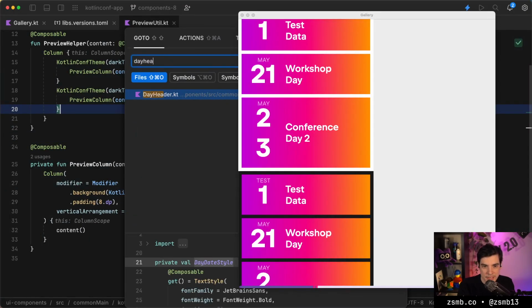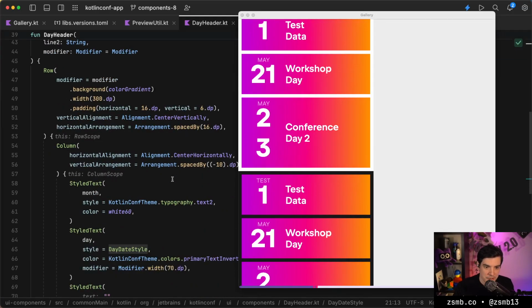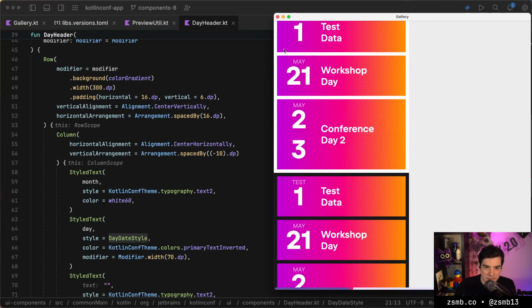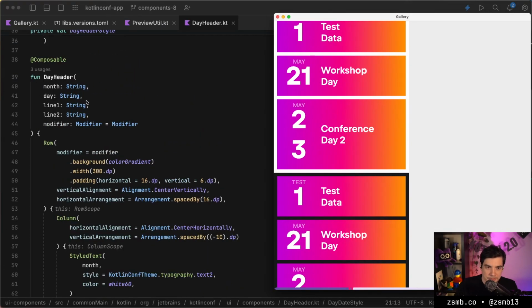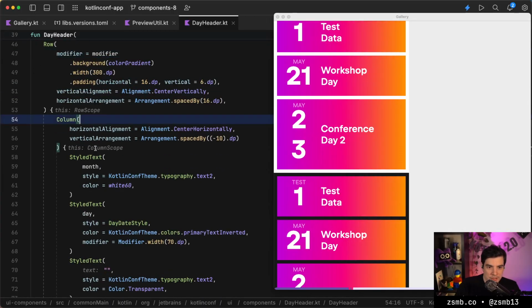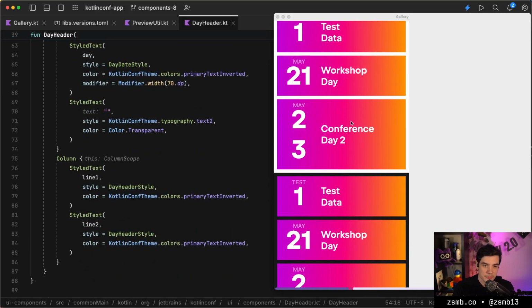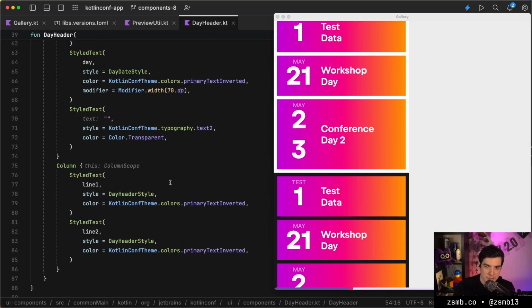So this is the day header component. And that 23 should be a very simple thing. I am very curious about how that broke. Maybe the problem is just that we have a static width on it. So let's see what this component consists of. So we have a row which has a column in it, which is going to be all the stuff on the left, so the month and the date. And then we have another column which is just the two different pieces of text, one under another.